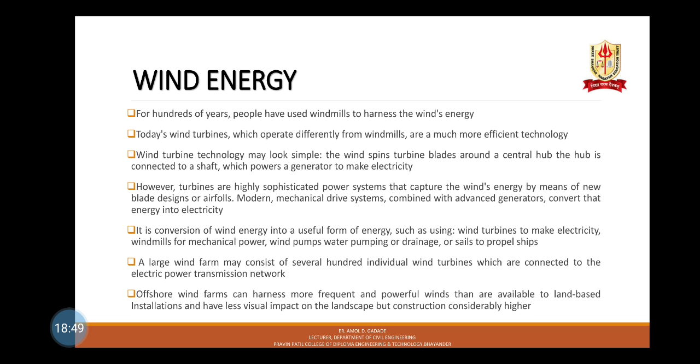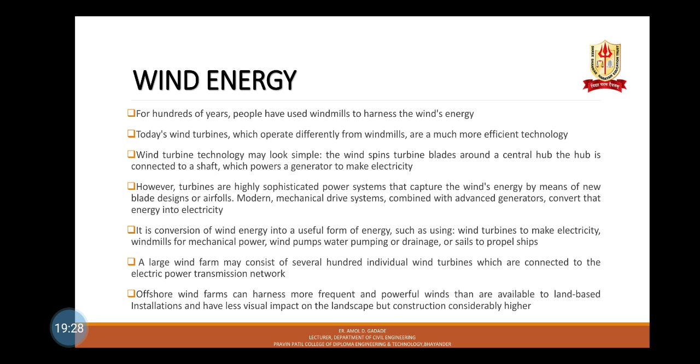Wind energy is the kinetic energy associated with the movement of atmospheric air which can be harnessed to generate power. It is the conversion of wind energy into a useful form of energy, such as using wind turbines to make electricity, windmills for mechanical power, wind pumps for water pumping or drainage, or sails to propel ships. A large wind farm may consist of several hundred individual wind turbines which are connected to the power transmission network.